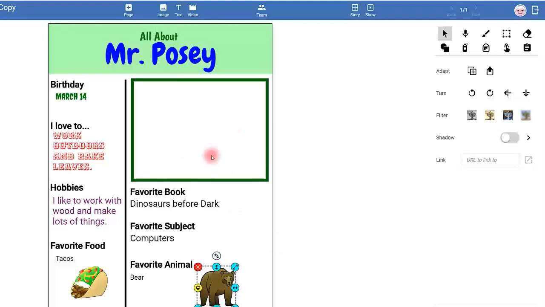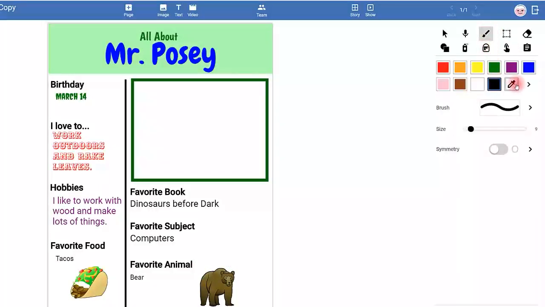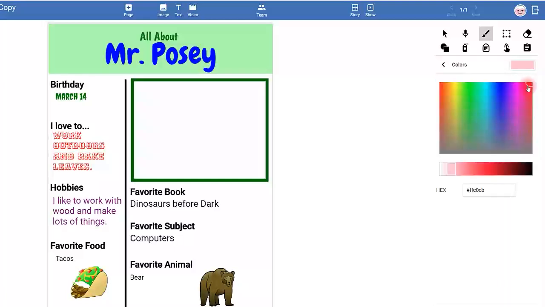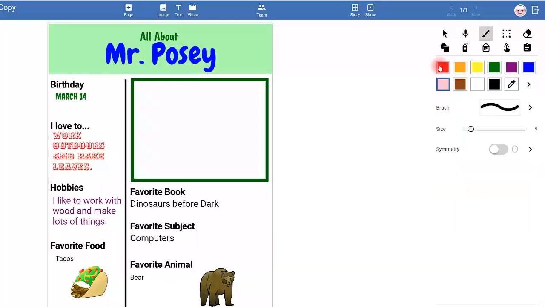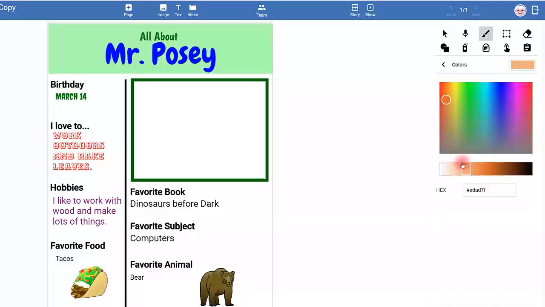Now my last picture over here, this is where I'm going to use the paint tools to draw my face. So I will go over to the paintbrush. I will go over and choose a color. Again, pay attention to the arrows. This is where I can make my face a little bit darker, a little bit lighter. I can also look around to see the different shades that my face might be. And so if I go to one of the browns right here and go back over, I can choose a lighter brown like this right there.